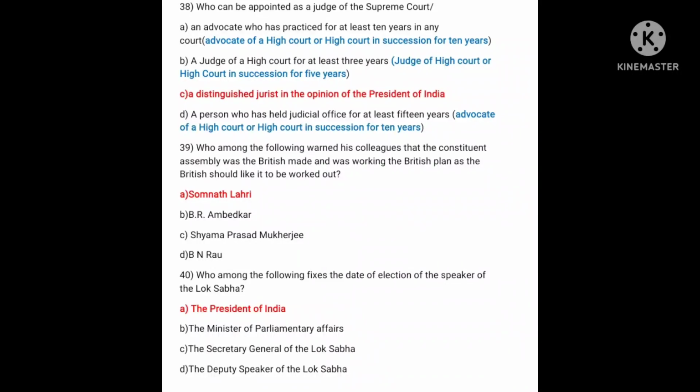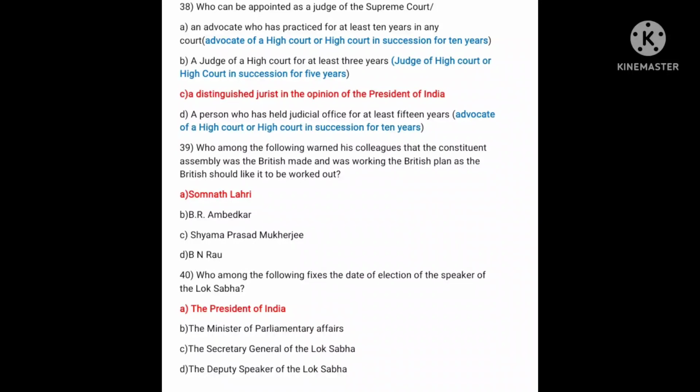First one is wrong because it says in any court. It should be High Court. Second one is wrong because of the 3 years. It should be 5 years. And the D statement is wrong because it says a person who has held judicial office for at least 15 years. No, it should be an advocate of a High Court in succession for 10 years.